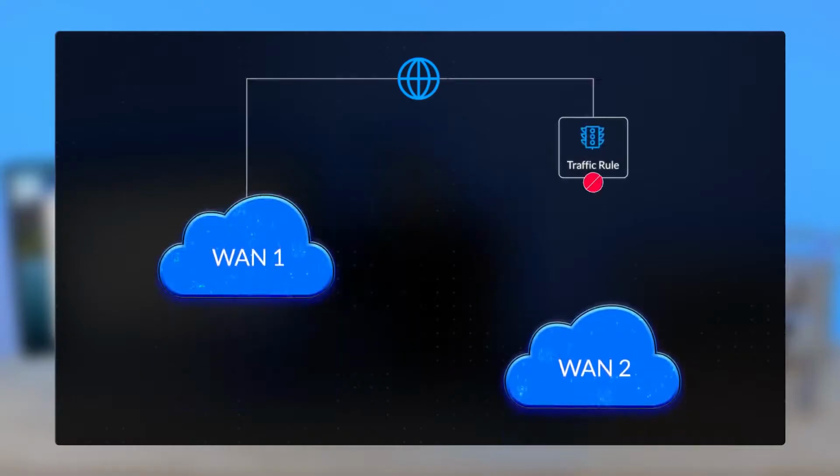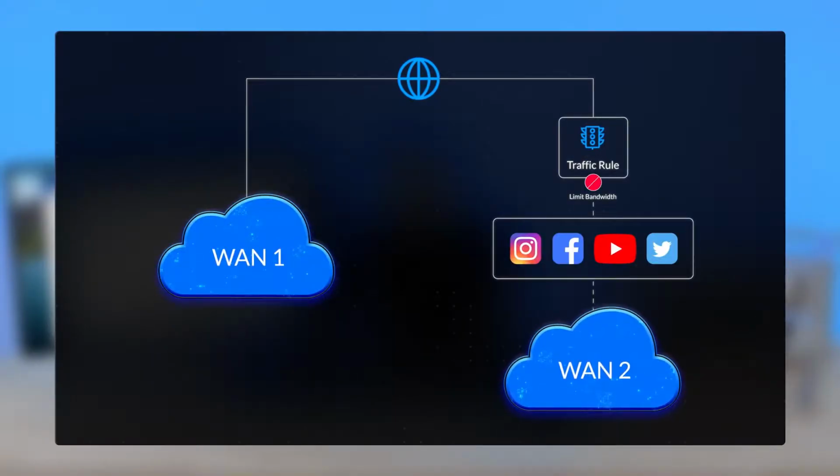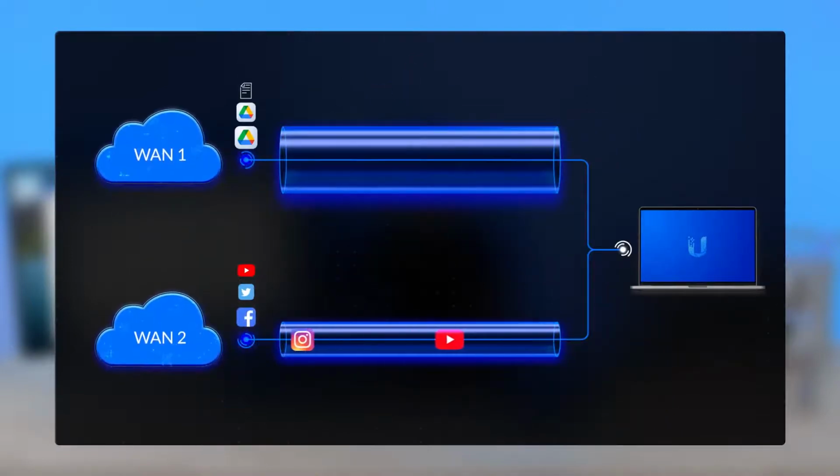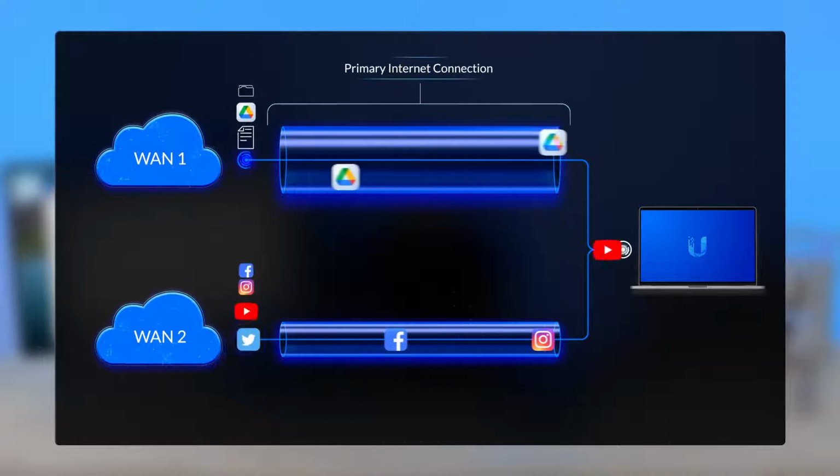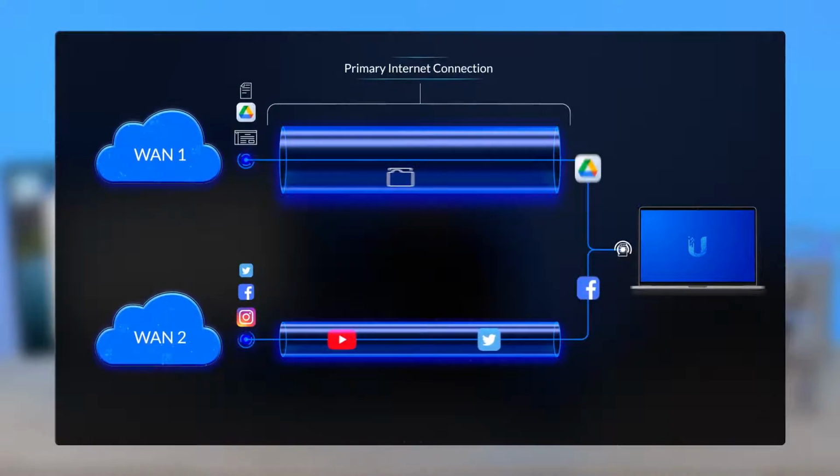One potential use case is to create a rule that limits the bandwidth for all social media applications. Then, you can send this out your lower capacity WAN 2 while saving your primary internet connection for business-critical endeavors, where maximum speed is required.